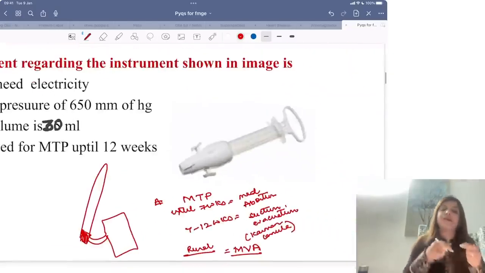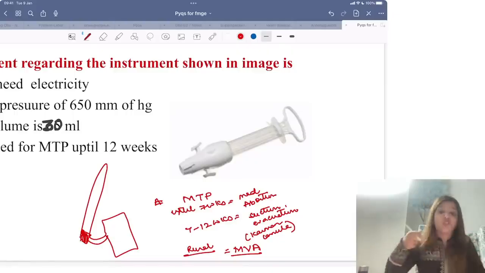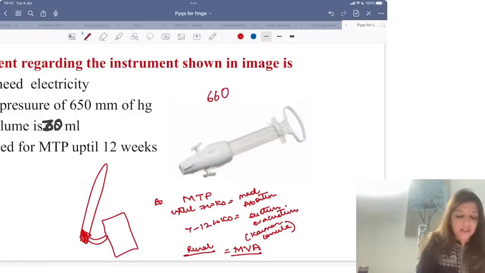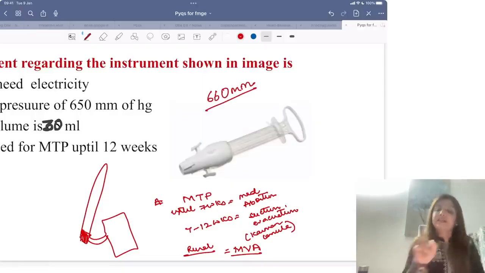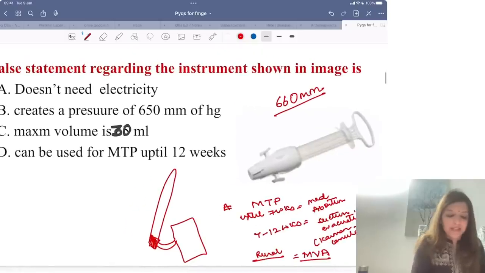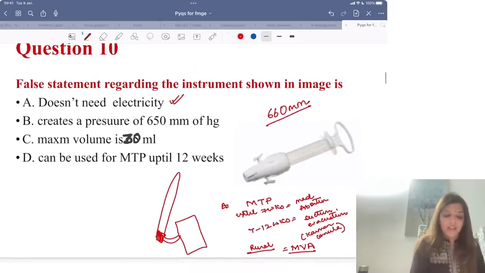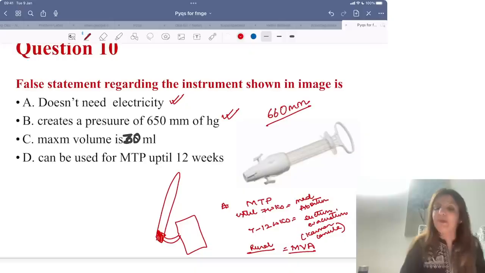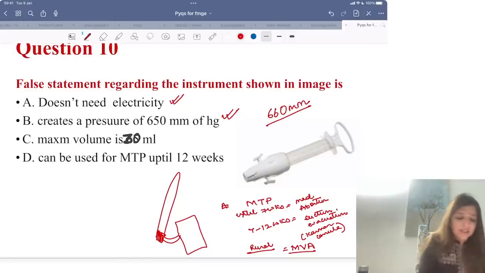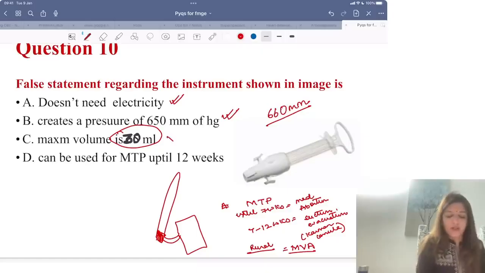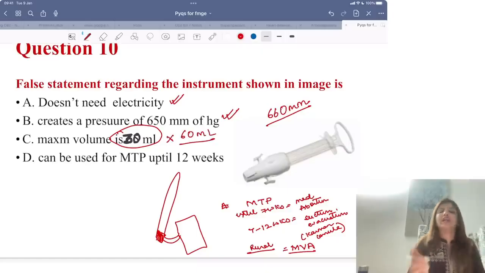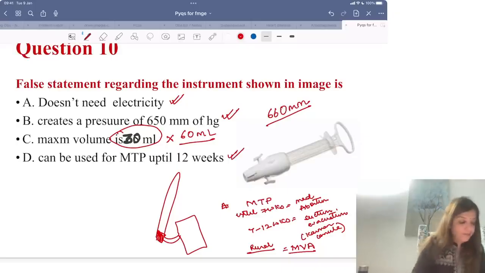Manual vacuum aspiration में ये syringe use करते हैं, and ये syringe जो है ये pressure generate करती है. कितना pressure generate करती है? 660 millimeters of mercury. 660 option में नहीं दिया है, तो second best answer is 600 millimeters of mercury, right? So it doesn't need electricity, this is right. It creates a pressure of 650 millimeters of mercury, right? इसकी capacity 30 ml होती है, wrong. ये जो syringe होती है इसकी capacity होती है 60 ml, and it can be used for MTP up till 12 weeks, right?